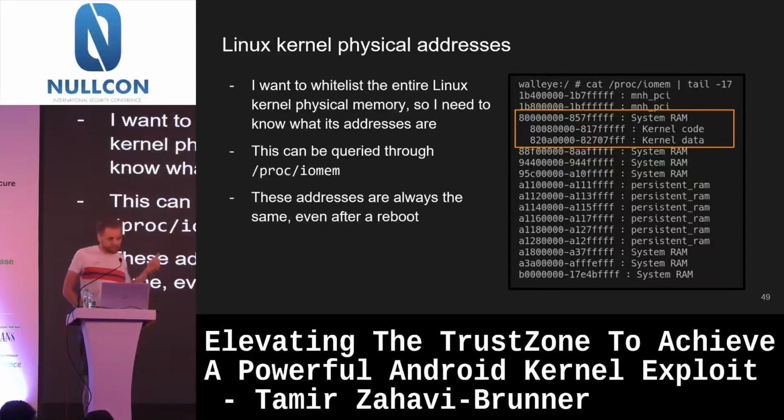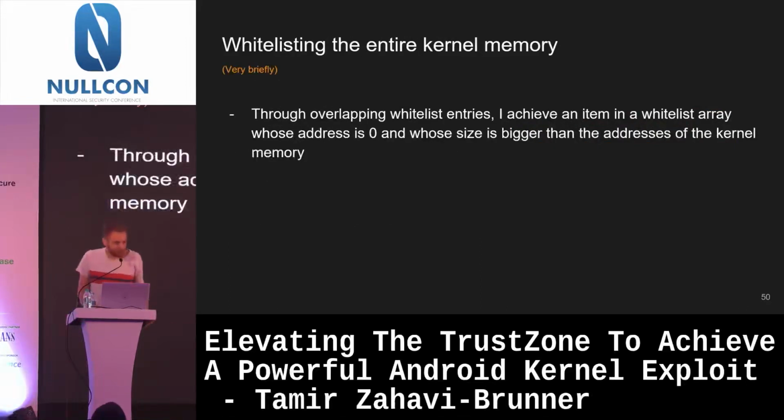And so then I started to think, so how do I whitelist this thing? And a good thing to remember is, again, we are talking about physical memory. Physical memory is not randomized. I know every time it would be the same. I know what addresses it would be at. More than that, even the start address, it's more of a Linux ARM architecture thing. In all devices that I looked at, the start address was always the same. Way more predictable and easy than virtual addresses. So unfortunately, this is the part where I have to skip some details because it does get more complicated. And you know how it is in exploits.